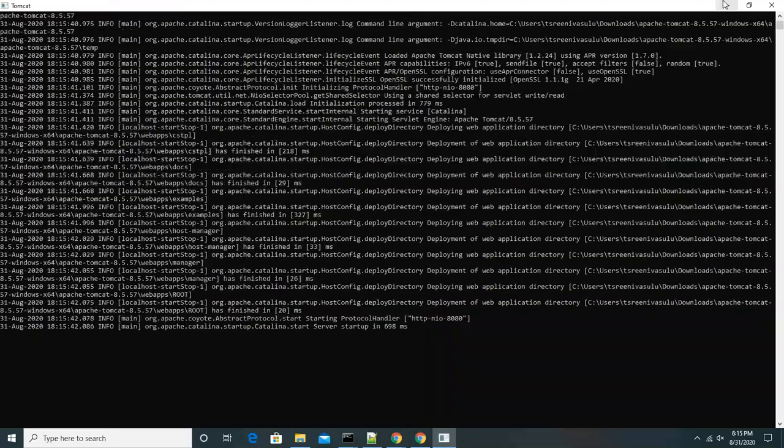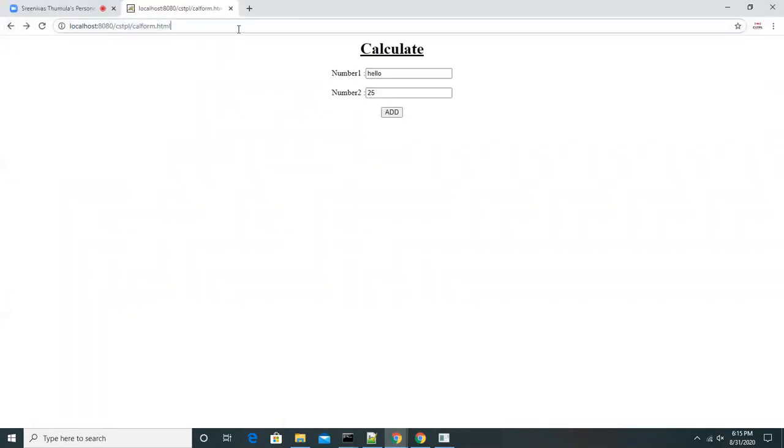Now let's go and access it once again. The first time we access localhost 8080 CSTPL call form, we access the resource called call form. So now, hello, I'm giving 45 and clicking on add. Okay, I know the reason.